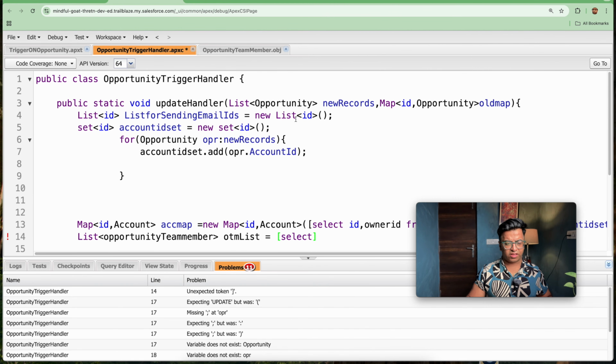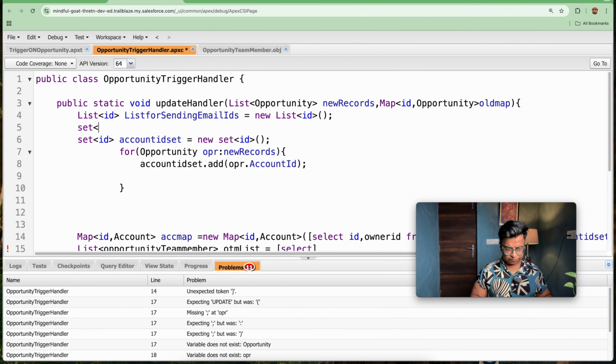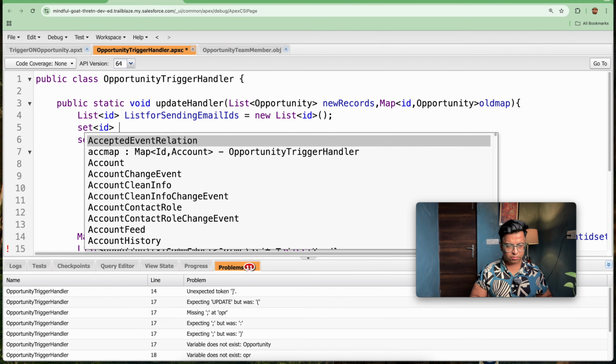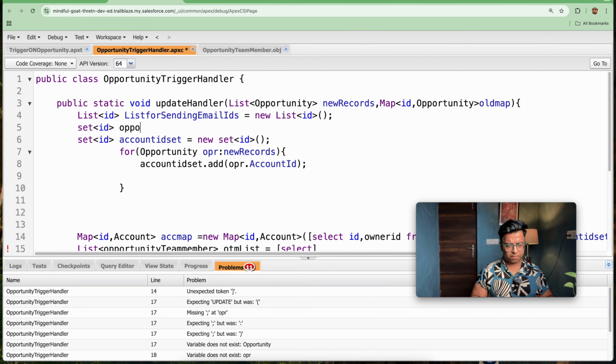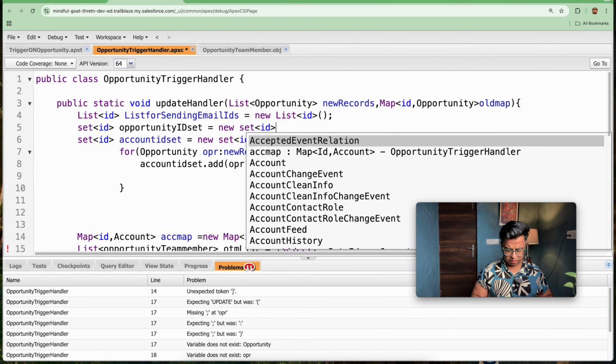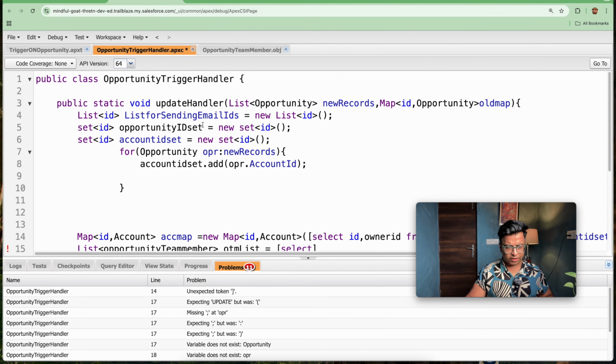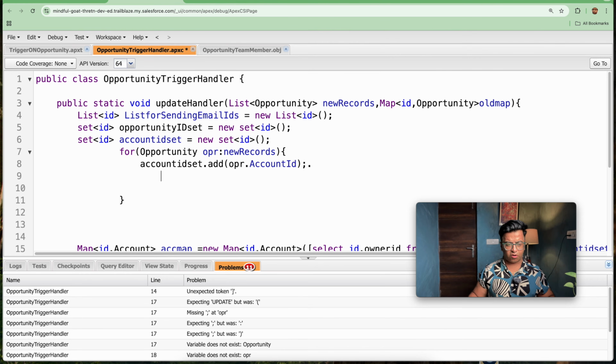So I will be creating one more set, that is set of ID, that is opportunity ID set, is equal to new set of ID, and further what I will be adding, I will be copying this, and I will be adding the opportunity ID as well, dot add, that is OPR dot ID.